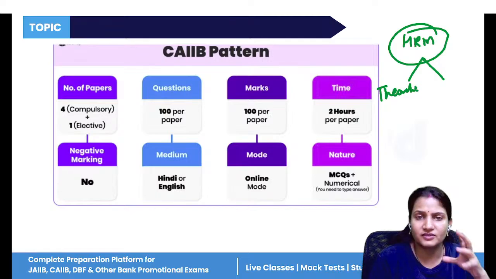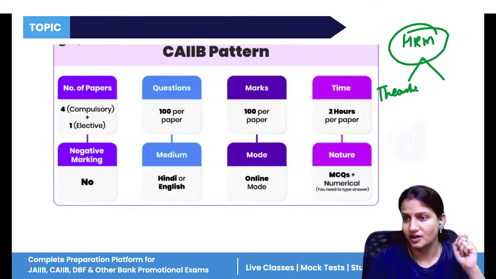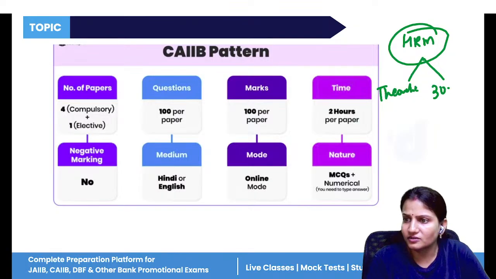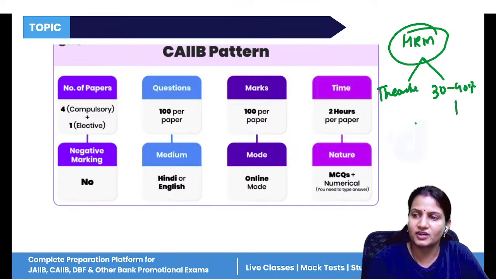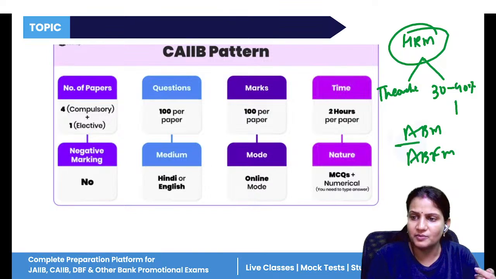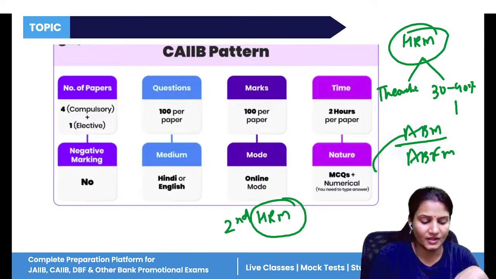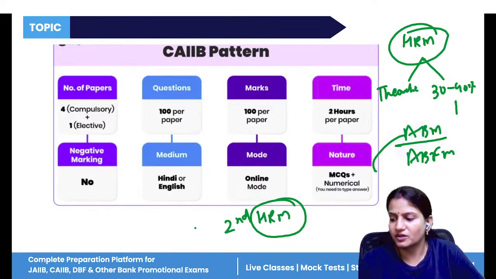Those who face difficulties in solving practical problems will find it easy. And second, 30 to 40% of your syllabus is already covered under your ABM paper and your ABFM paper. In the ABM paper, you have the second module as HRM, human resource management.